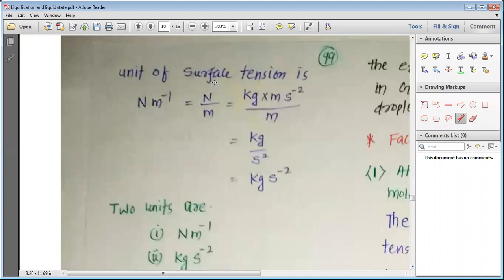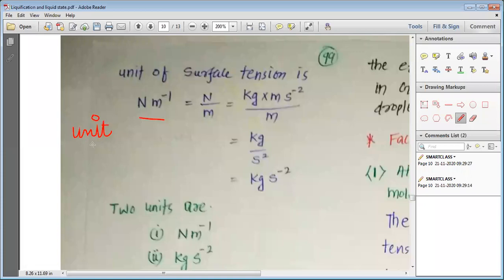The unit of the surface tension is Newton per meter, because we need per unit length. So, my dear students, when we study the force acting per unit length of the line drawn on the surface, the force acts perpendicular, that is why the force unit is Newton and the unit length is measured in meter.